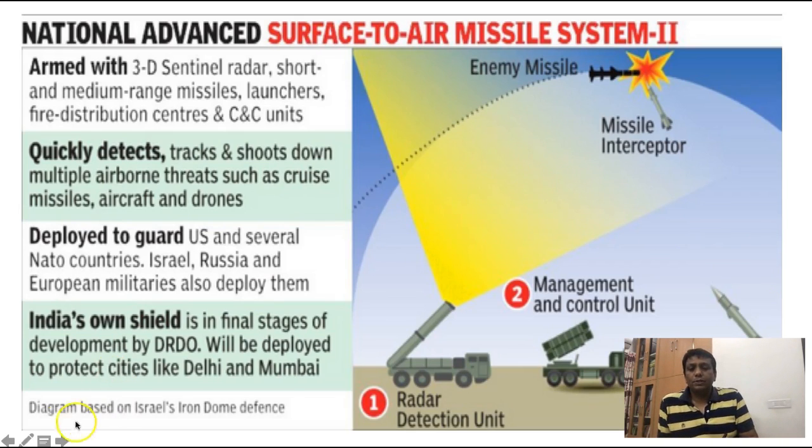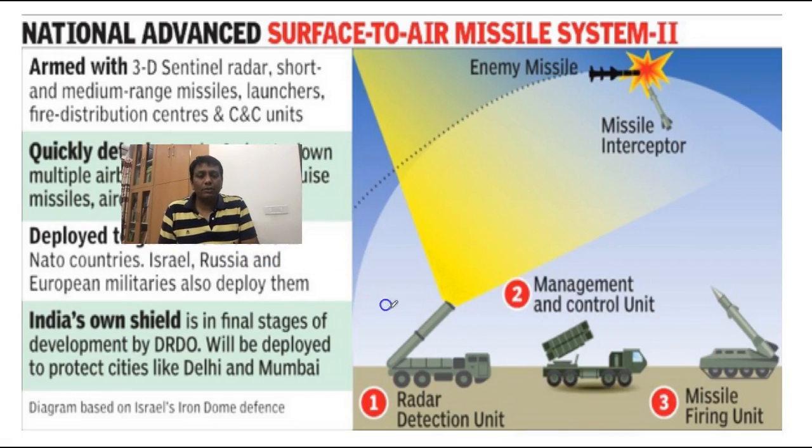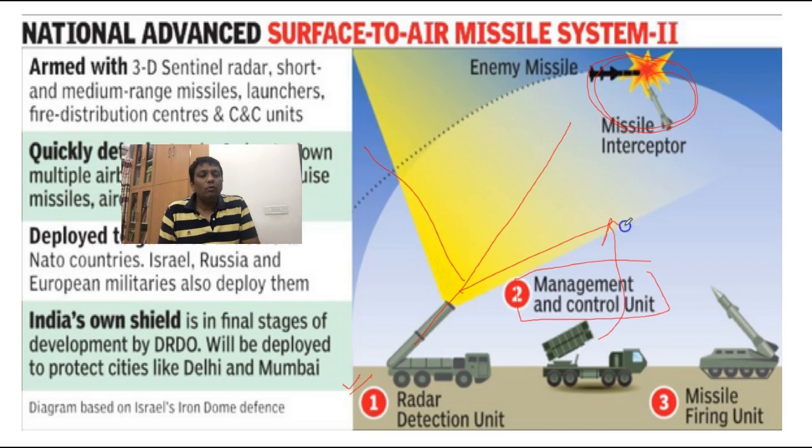See this picture. In this picture, you can get it very easily. Yeah, this is the NASAMS. See, these three working principles will work here together. The first is the radar detection unit. If any airborne object is here, the radar will identify it. See, the radar flash is there, light is there, so this location will be identified. The management and control unit will decide how to do it and what to do. This is the second level of work under the NASAMS. And the third level is the missile firing unit, a missile that will go and destroy the enemy missile. So this is the mechanism we adopt under NASAMS.